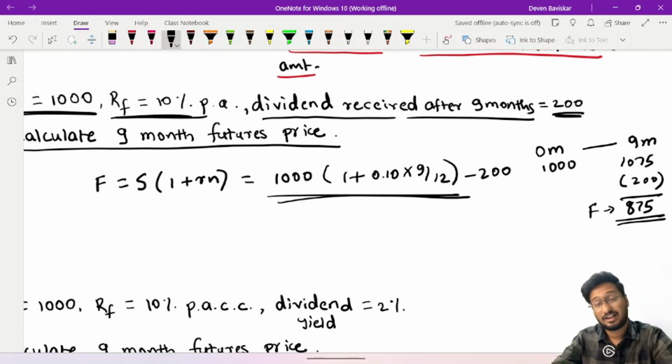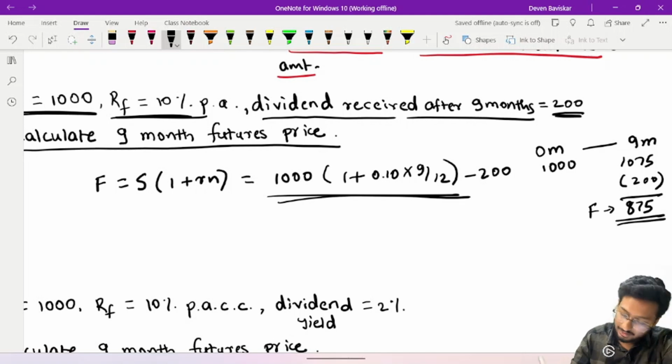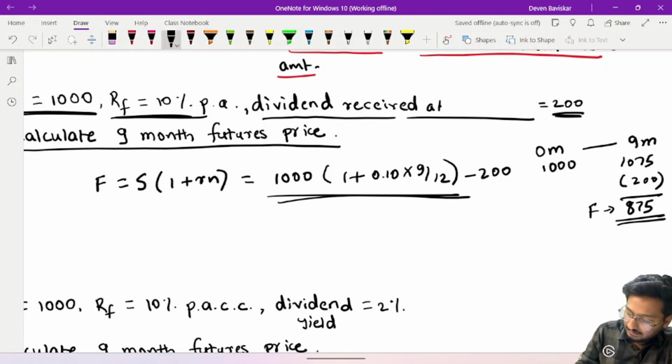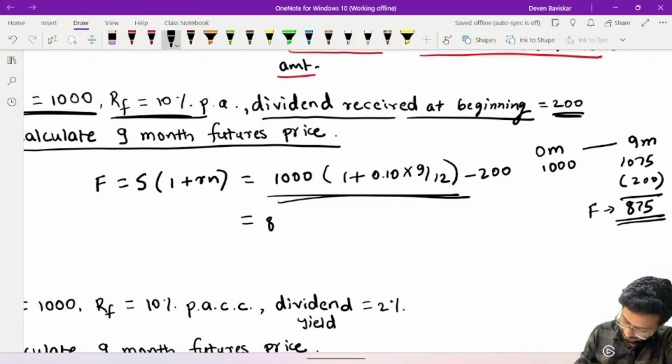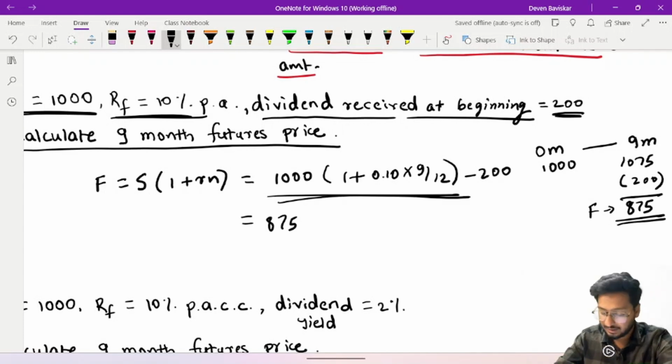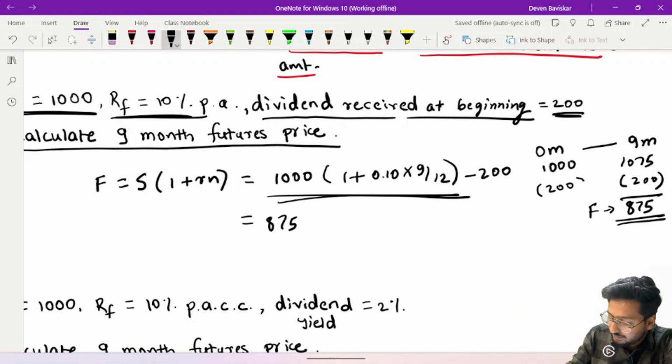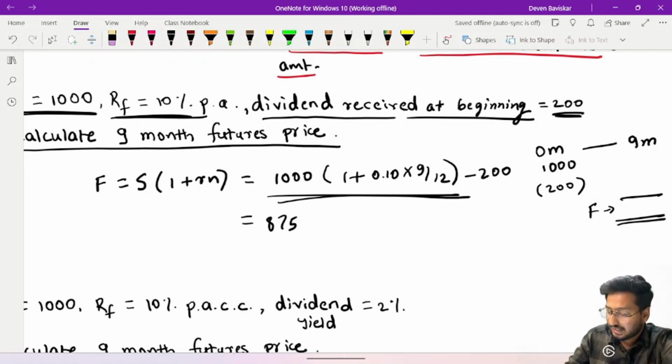Now let's change the question. Okay, let's put up some twist. Dividend received at the beginning, 200 rupees. Now how are we going to calculate it? It was 875 in the first case. Now we are going to calculate it when the dividend has been received at the beginning. At the 0th month we have received the dividend. Not here. So we'll have to carry this 800 rupees for 9 months.